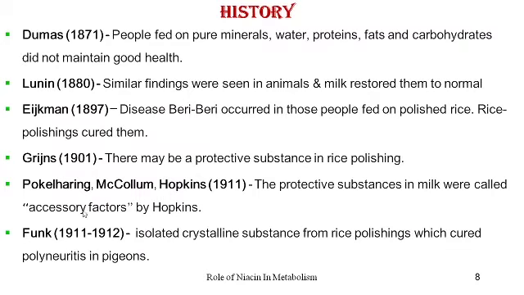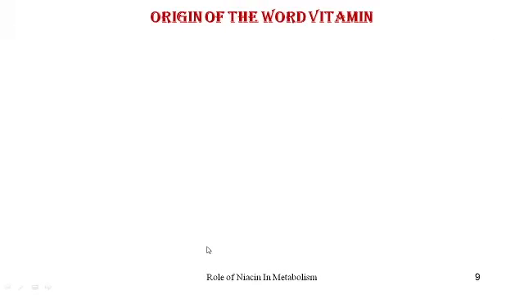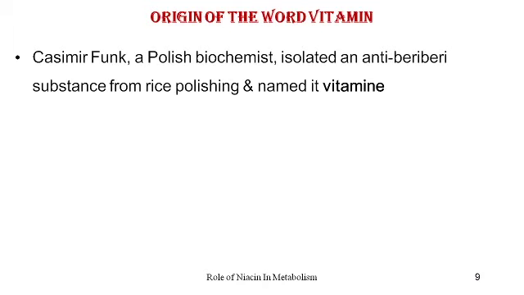Then it was Funk in 1911 to 1912. Within this period, he isolated the crystalline substance from rice polishings, which cured a disease called polyneuritis in pigeons, which was also observed as a dietary deficiency disease. Now, with all these observations, it was Casimir Funk, a Polish biochemist, who isolated the anti-beriberi substance from rice polishings, and he named it vitamine.